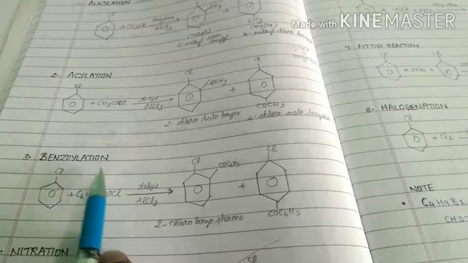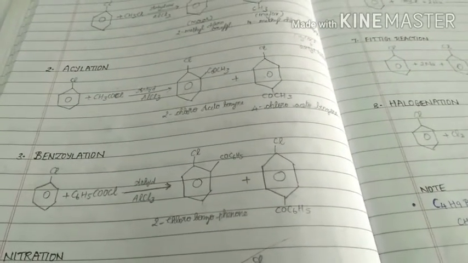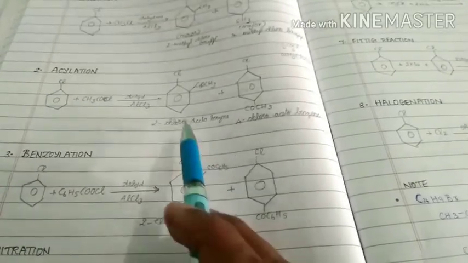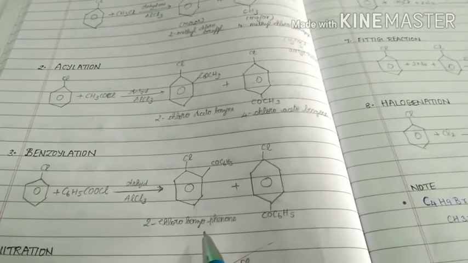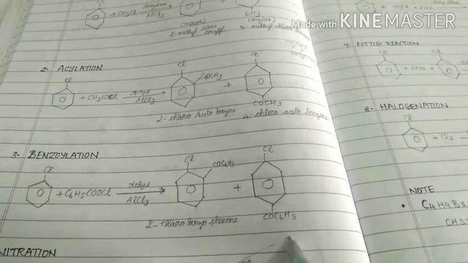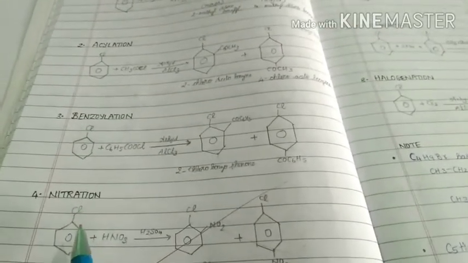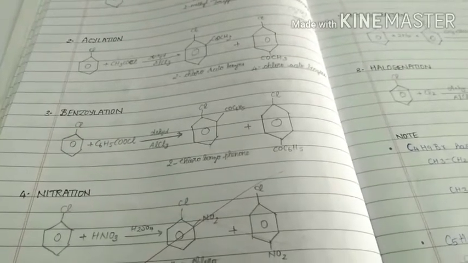Next, benzoylation. Benzoylation means reaction with benzoyl chloride. Here also two types of products we get, as in the above reaction. They are called 2-chlorobenzophenone, 4-chlorobenzophenone. Next reaction, nitration. Nitration means reaction with HNO3 and H2SO4, that is called nitration.